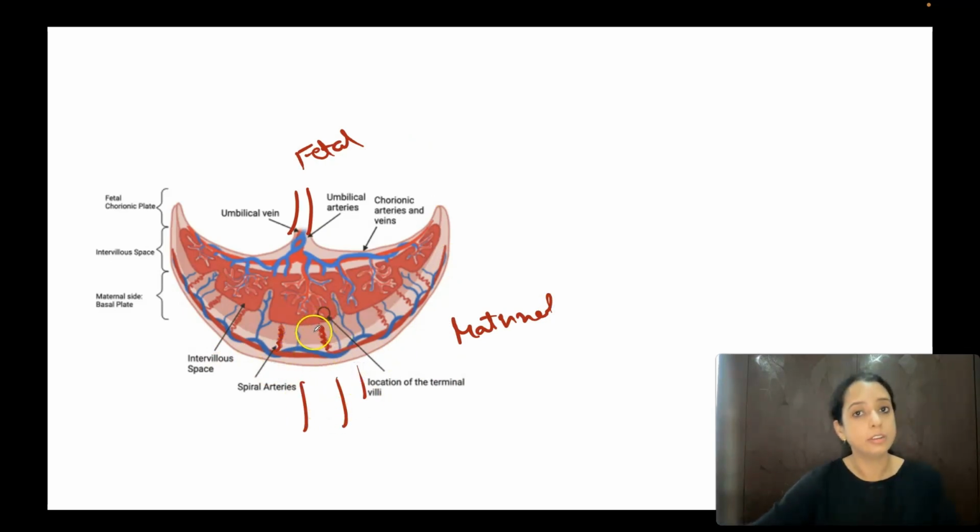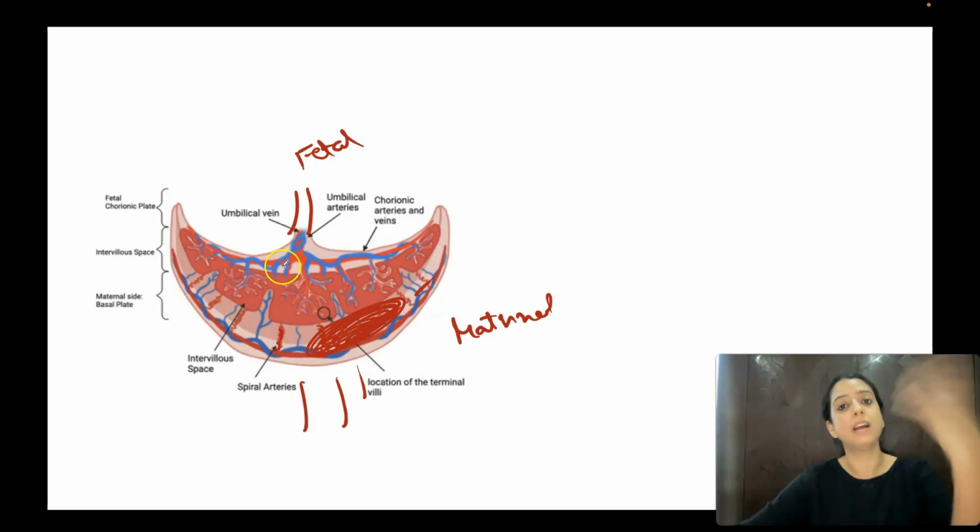These are maternal arterioles. When they get disrupted, it results in abruption, with blood clot collection here. So it is basically the maternal blood which is getting collected here. But what will happen? It will detach the whole of the placenta and the blood supply to the baby will be cut off. So the baby will become hypoxic because the baby is not getting enough blood supply.